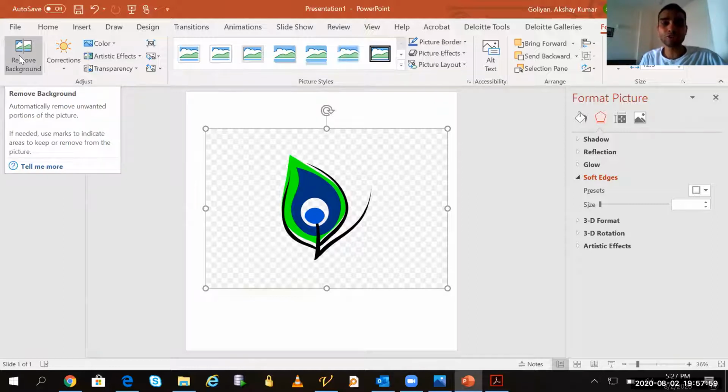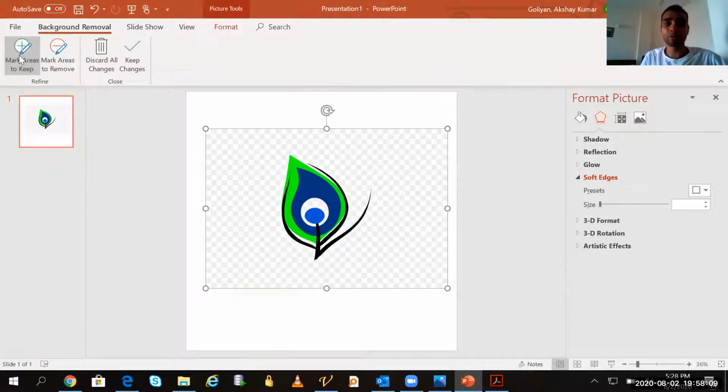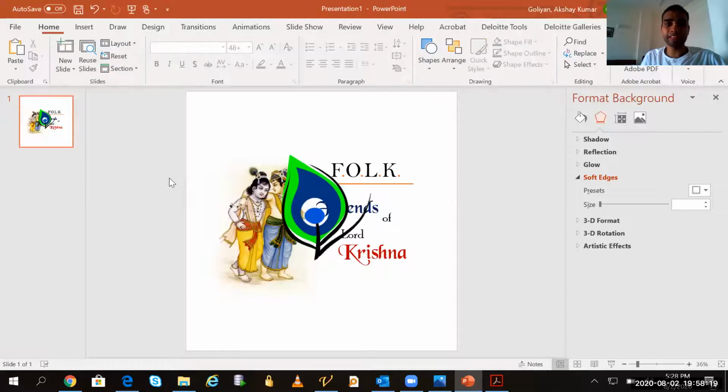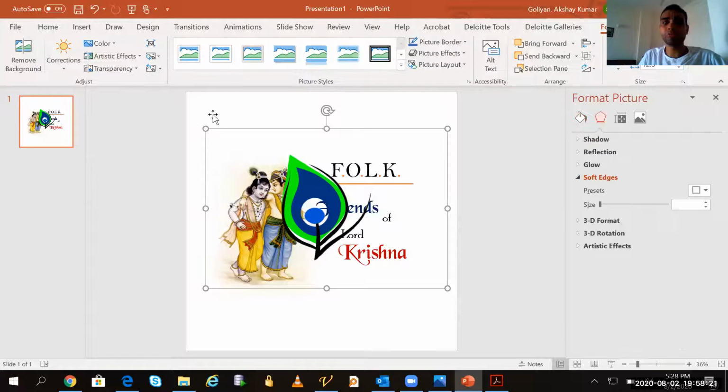Now, this option does not work well always. If my image is very complicated, it will not be able to understand what background I should remove. But in this case, because image is very simple, I can simply remove background like this. Now it has shown pink of that point which it has removed. I will simply click outside. Like here I will click and now I have one image with me without background.